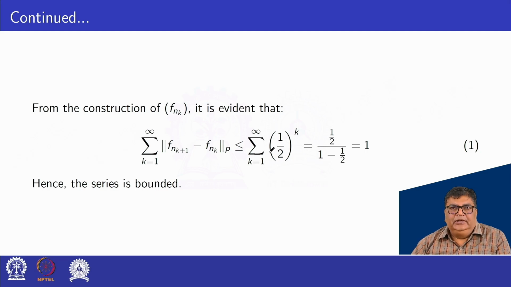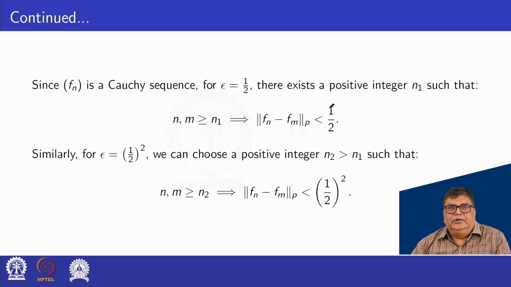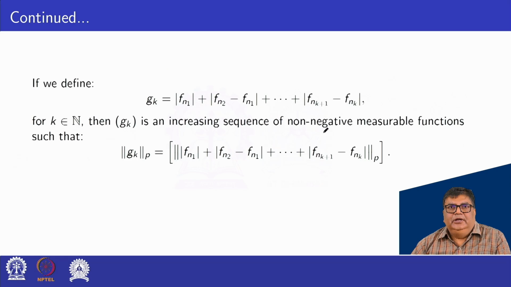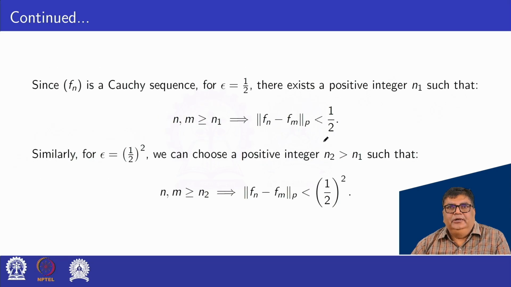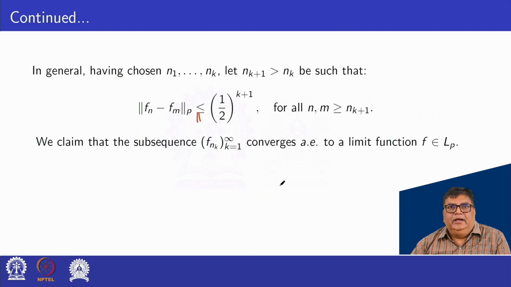Suppose k is equal to 1: f n 2 minus f n 1 is less than half. If k is equal to 2, then we have the next term, and so on.